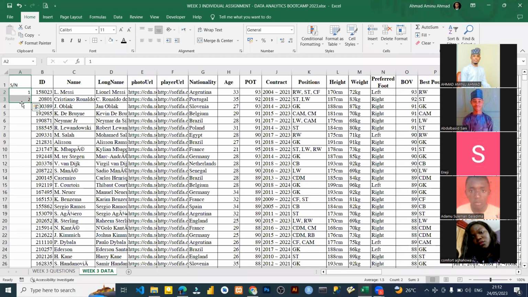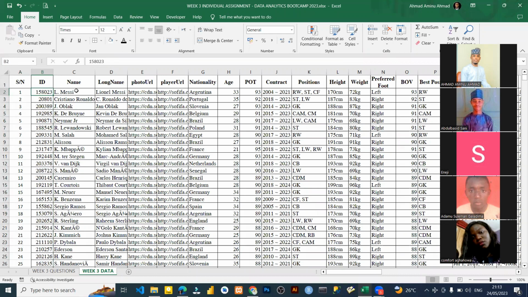Take note on that. I've already told you, even the so-called serial number that we are using is not a serial number per se. As a data analyst, it's not showing the hierarchy. So even the ID number represents the serial number. Even if you didn't put the serial number, I'll not do anything. It will not cost you anything because you don't need to, since we have ID.